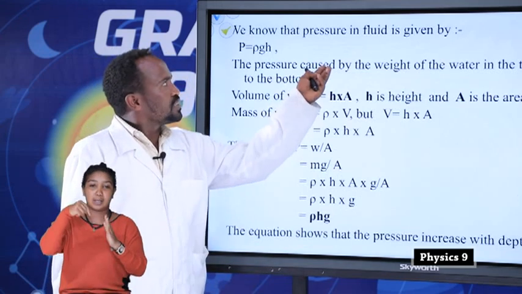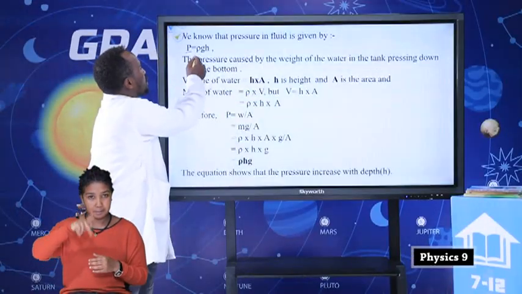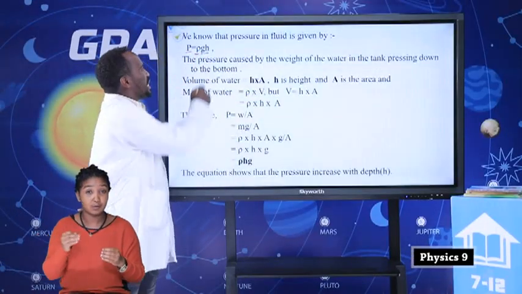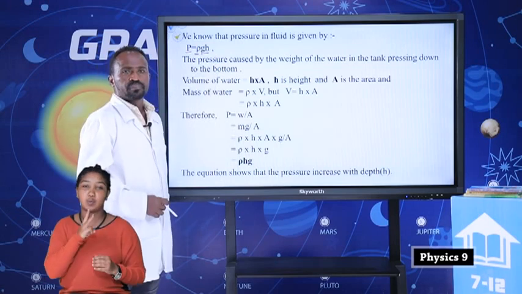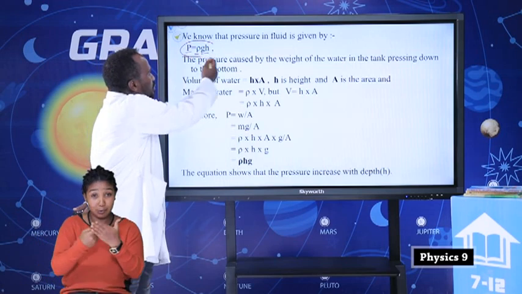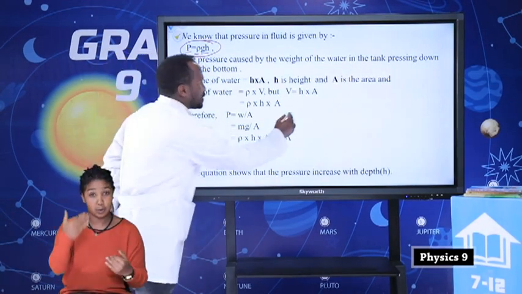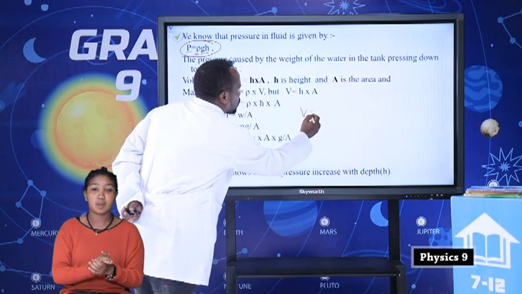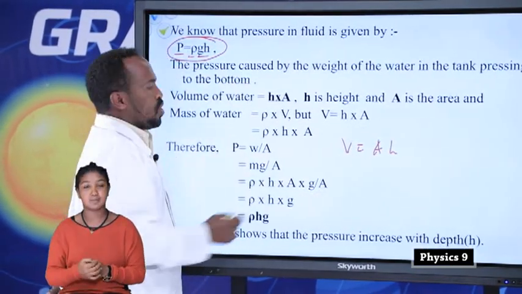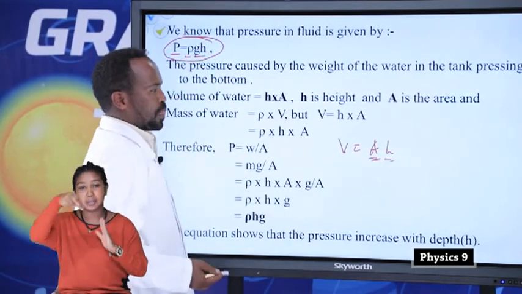So we know that pressure in fluid is given by P equals density of the fluid times gravitational acceleration times the depth of the water. Therefore, we can prove this one. Because now we know that volume is equal to A times H, where A is area, H is depth.